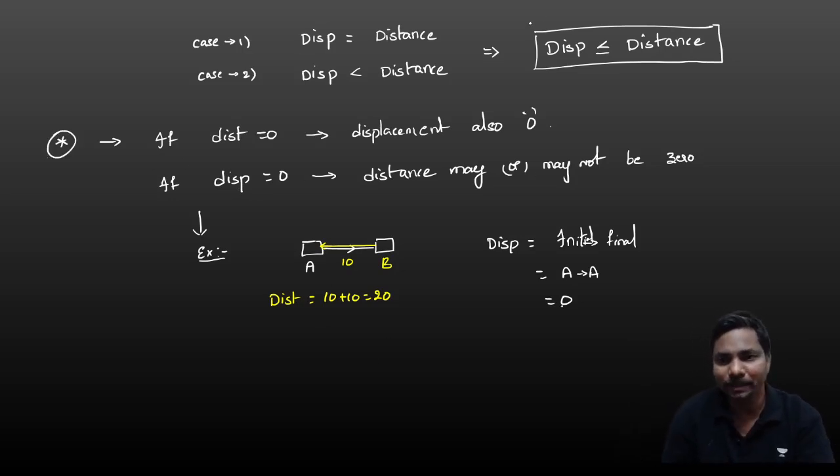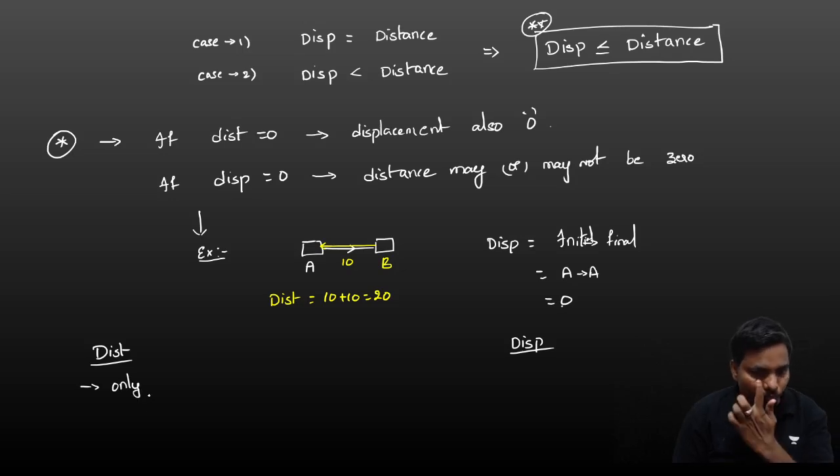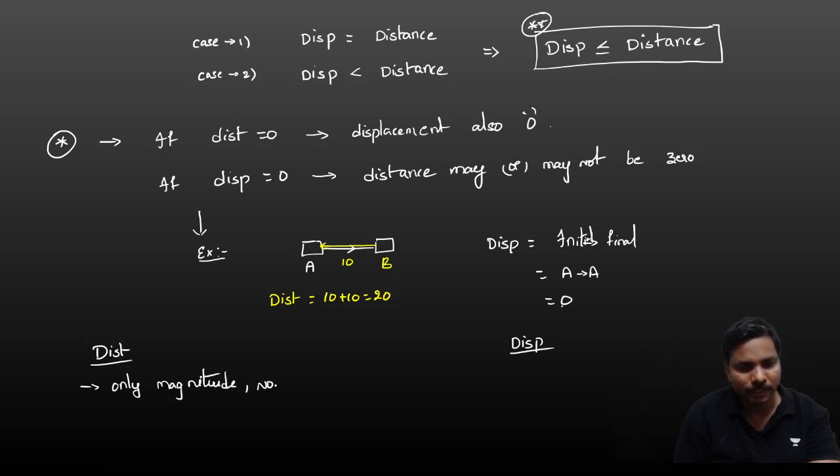Note down. And this statement is also very important for exams: displacement is less than or equal to distance. And one more thing we got here in distance and displacement. Distance depends only on magnitude, not direction. Displacement depends on both magnitude and direction.